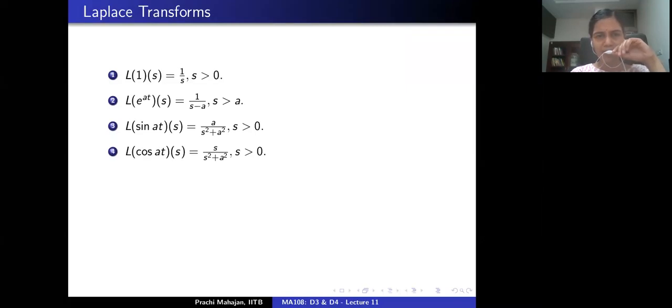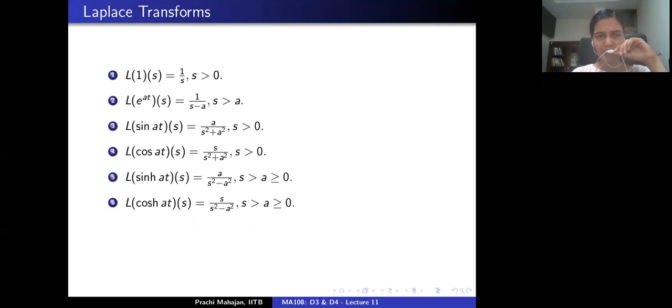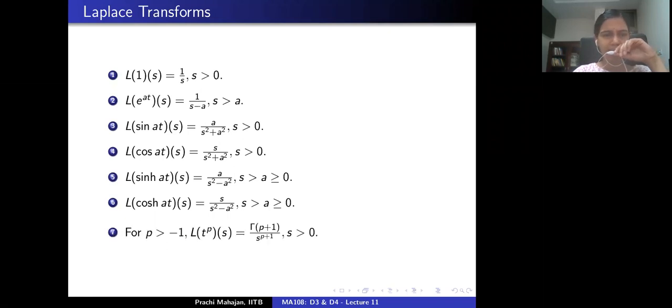The Laplace transforms of cosine at, sine hyperbolic at, and cosine hyperbolic at were left for you to work out as homework exercises. But nevertheless, the final result is here. We also defined the gamma function, and using the gamma function, we could compute the Laplace transform of the function t to the power p whenever p is bigger than -1.